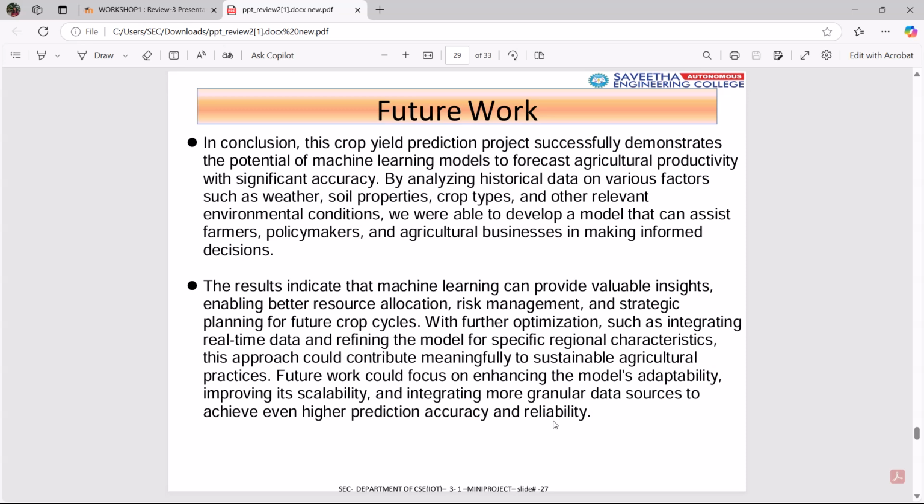Results indicate that machine learning can provide valuable insights, enabling better resource allocation, risk management, and strategic planning for future crop cycles. With further optimization, such as integrating real time data and refining the model for specific regional characteristics, this approach could contribute meaningfully to sustainable agricultural practices.